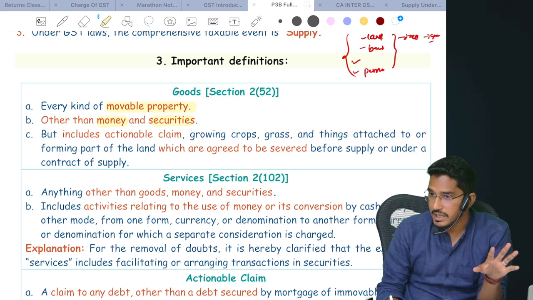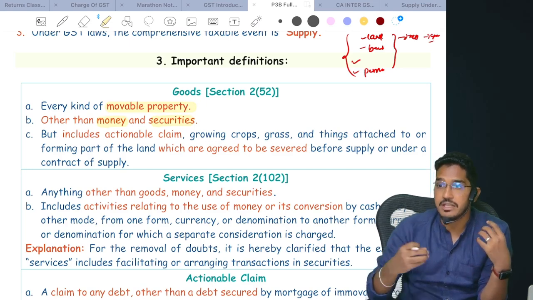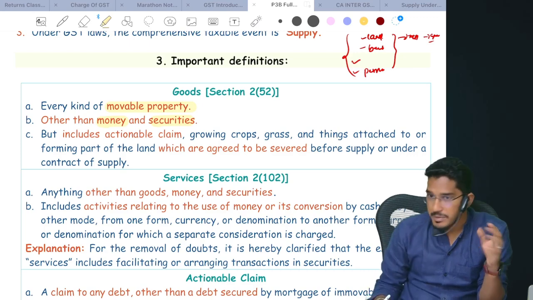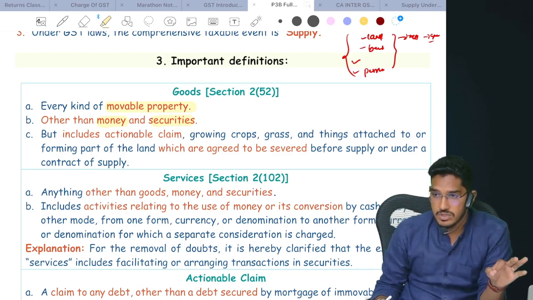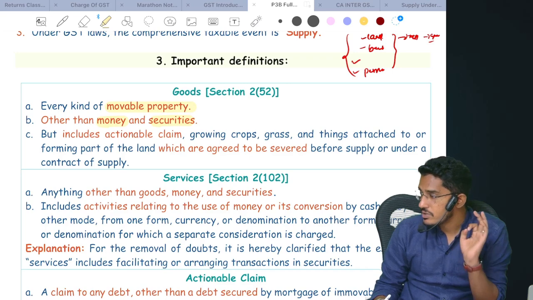Money will not be considered as goods. Say for example, I am giving 10,000 to you. Am I making supply? No. I'm making a supply, but am I supplying goods to you? No. So money will not come under the goods definition. Securities also will not come under the goods definition.